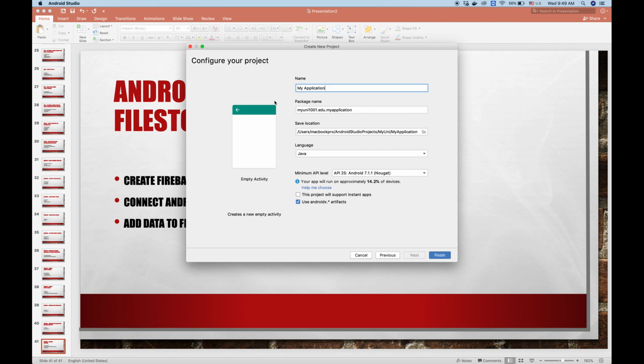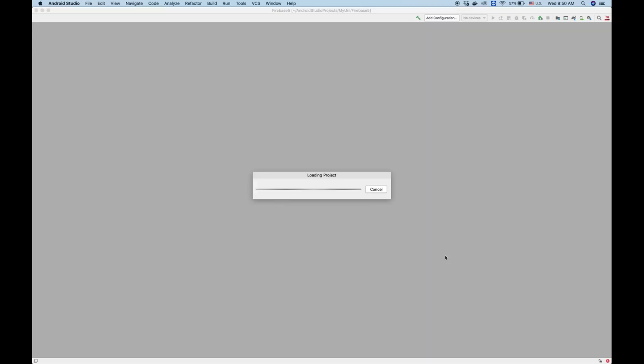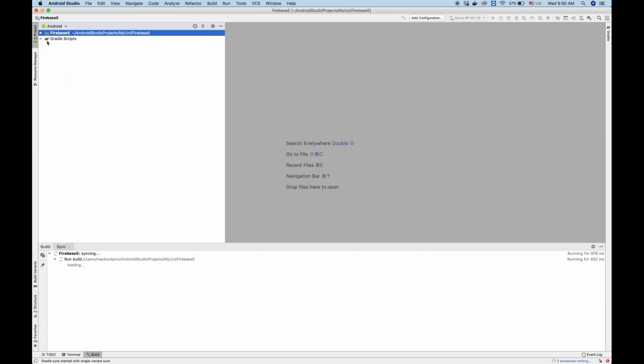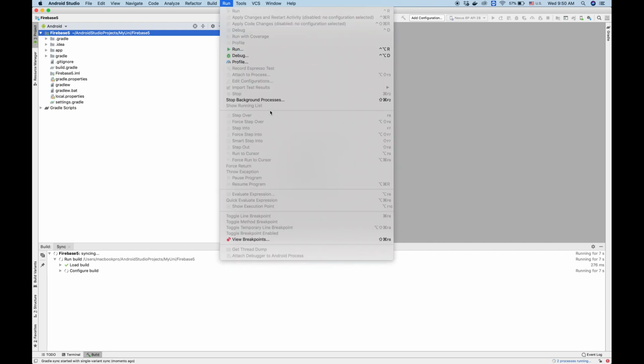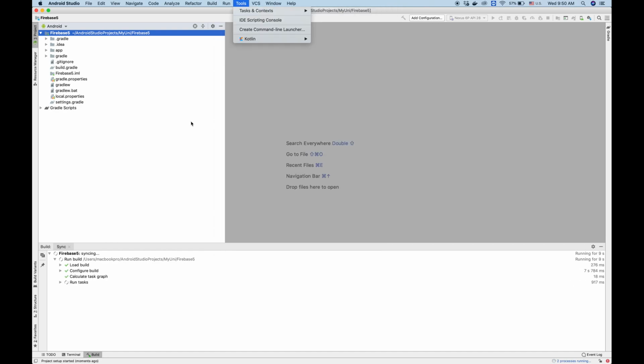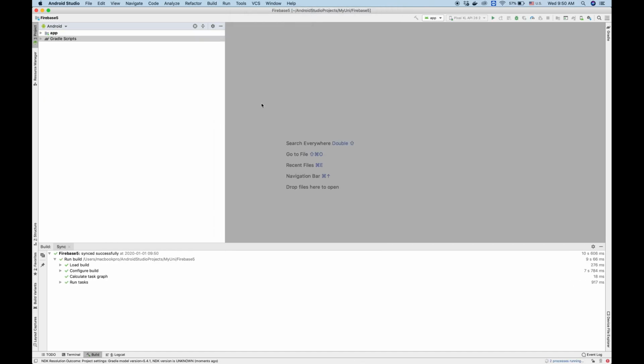Now let's go back to Android Studio and start a new project. We'll select empty activity and give it a name. Let's say Firebase 5, and click finish. Okay, so Android Studio has an assistant tool, and we can use that tool to connect to Firebase. So that's the seamless way.